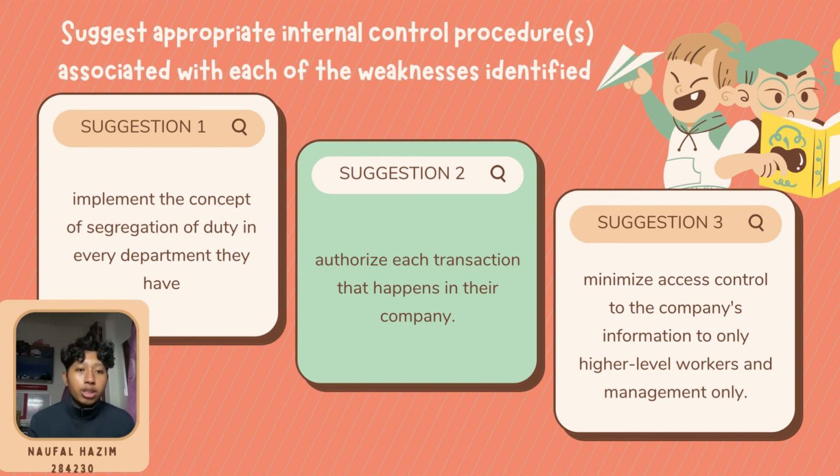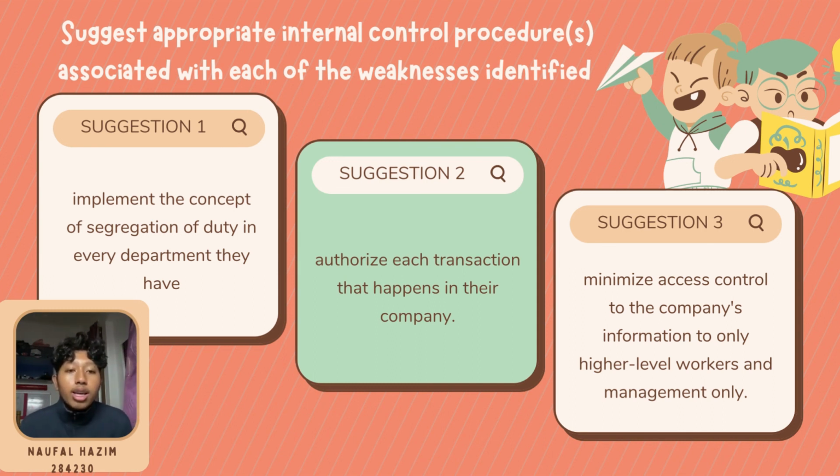First and foremost, the first suggestion is that IBA Soil Manufacturing has to implement the concept of segregation of duty in every department they have. Based on our observation, most of the departments they have are only filled by a small number of workers. If they implemented this concept, many problems could be solved, such as incorrect record keeping, shipping of wrong items, and unauthorized access to data. The workers can also take a breath if they have many colleagues in each department. At the same time, IBA Soil Manufacturing can increase the quality of its workers' work.